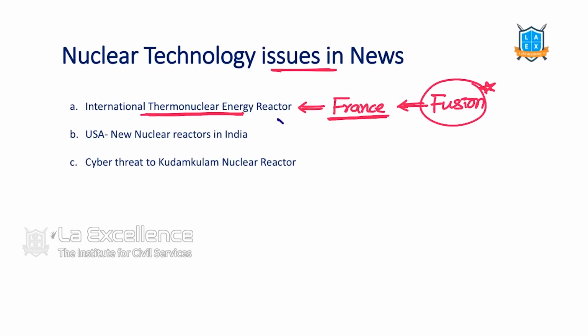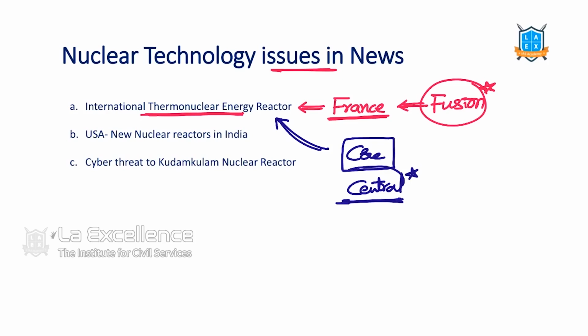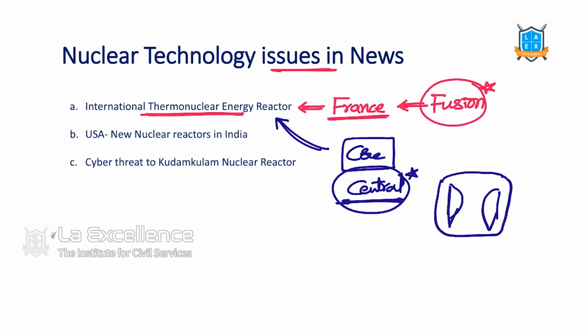And do you know, in this particular International Thermonuclear Energy Reactor, the central component of this machine is built in India with the technology. The central component, we call it a box, the core box. There is a technical name for it. We will discuss it later. In this box, we place high energy magnets. This box is made in India. That's one of the significant issues. That's why this was news.